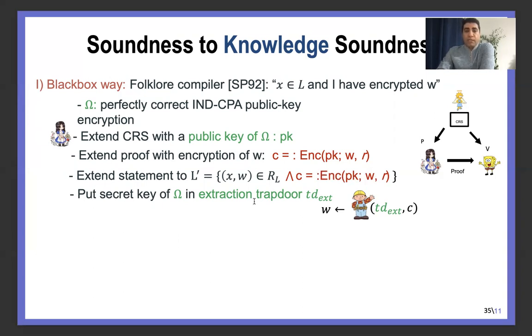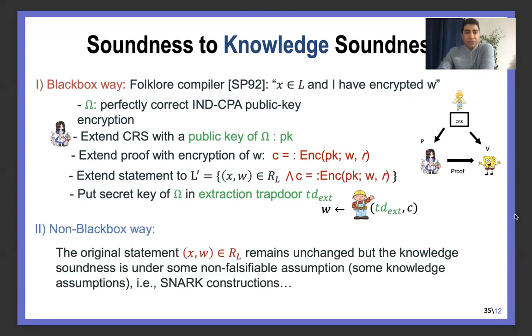Then in the proof of knowledge soundness, we give the secret key of the encryption to the extractor, and he can simply decrypt it and get the witness. But the problem in that case is that when we add the encryption of the witness as a part of the proof, we increase the length of the proof, and we make it dependent on the length of the witness.